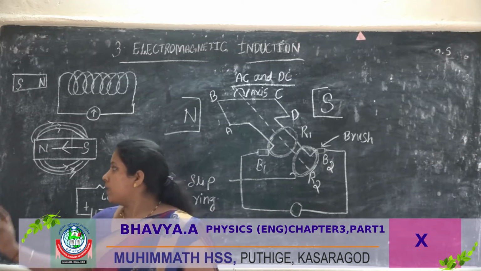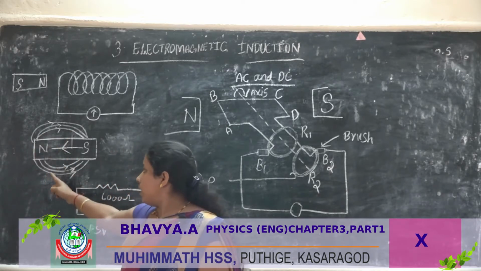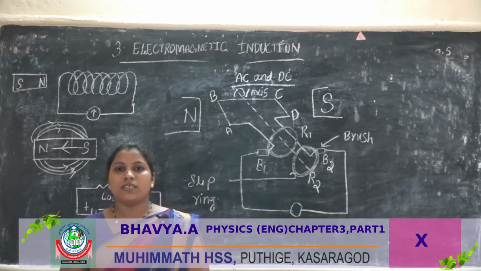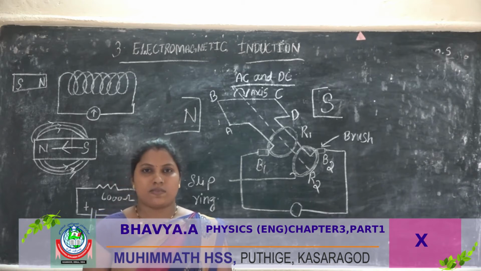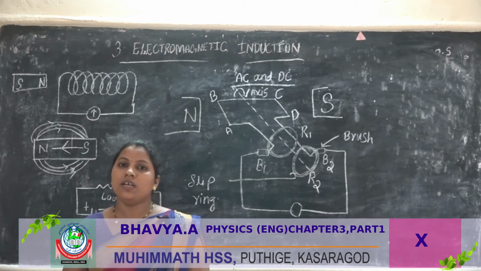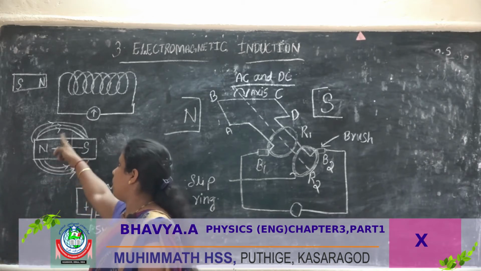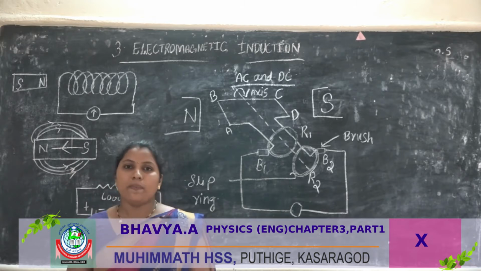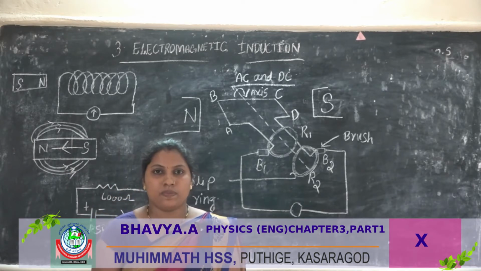These lines are generally called magnetic flux. In this chapter, the number of lines is called magnetic flux.